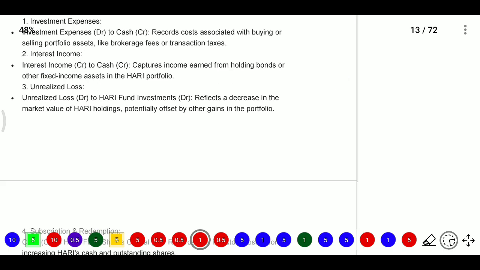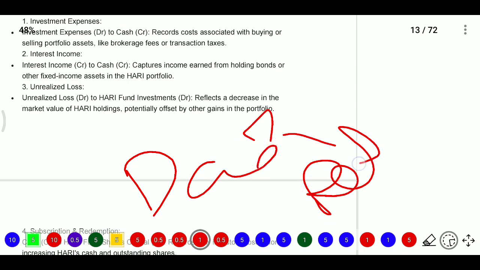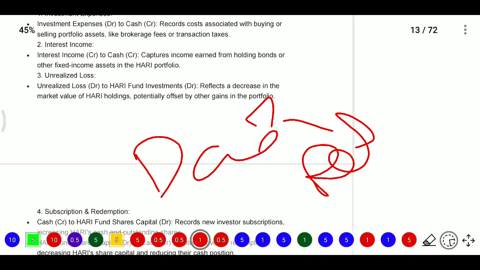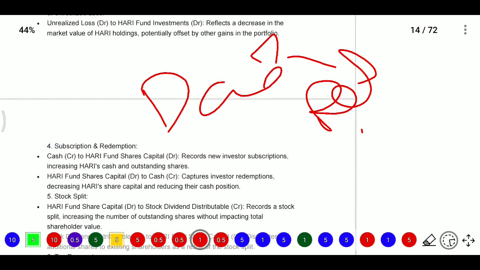And for unrealized loss, sometimes you need to record mark to market, that is, daily settlement will be there. So for the daily settlement, or on the reporting date, you need to record it. Sometimes you will get an unrealized loss, and in some cases you will get an unrealized gain. If it is a loss, you need to debit; if it is a gain, you need to credit. So unrealized loss account is debited to Hari fund investment accounts. It will reflect a decrease in the market value of Hari holdings, potentially offset by other gains in the portfolio.